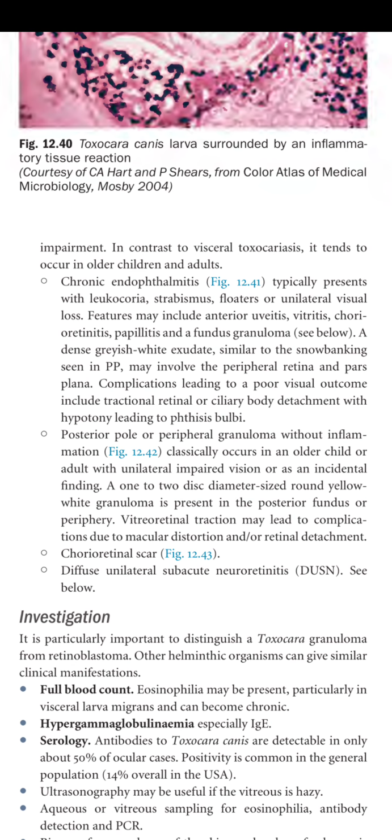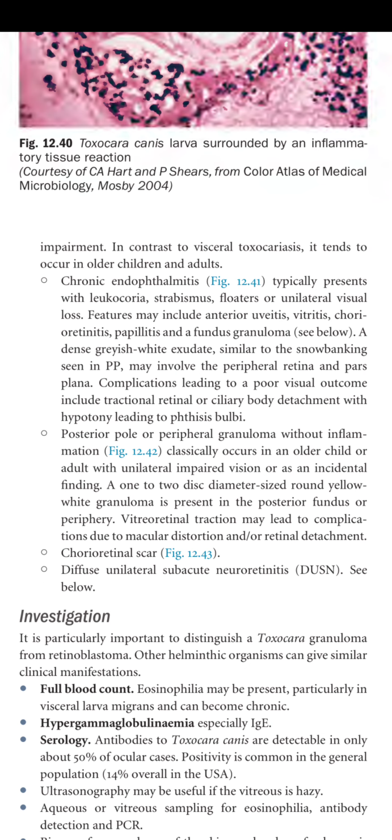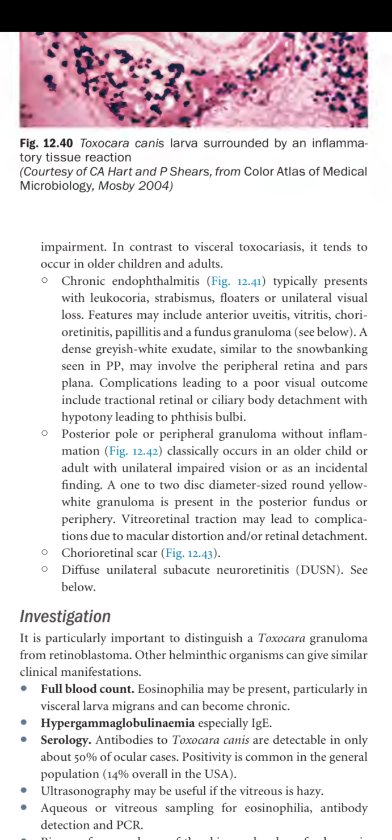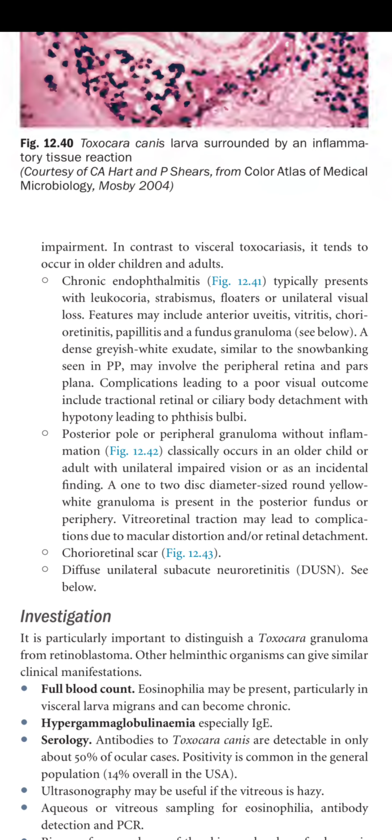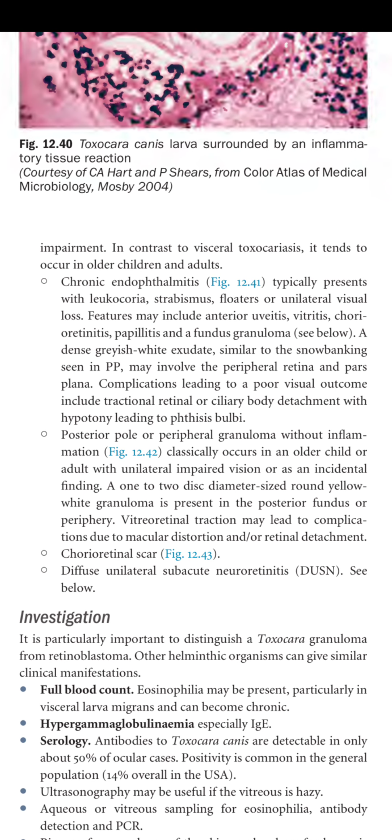Posterior pole or peripheral granuloma without inflammation classically occurs in an older child or adult with unilateral impaired vision or as an incidental finding. So there can be a granuloma in the posterior pole or in the periphery, and it usually occurs in an older child or adult.